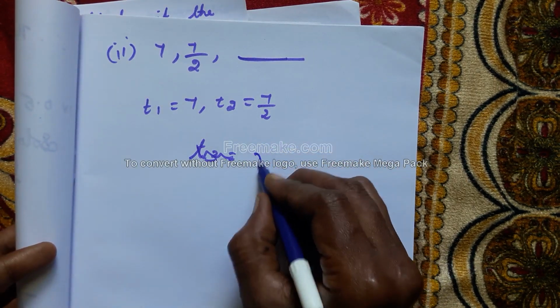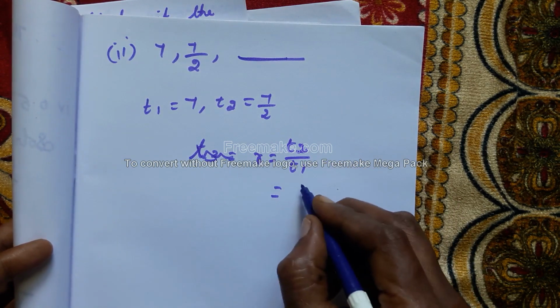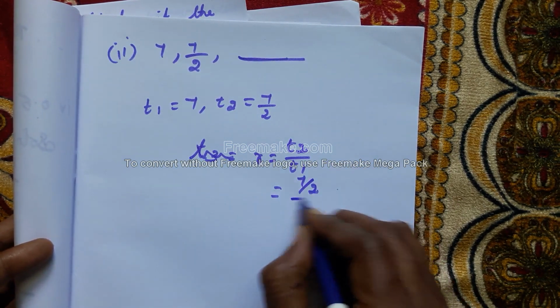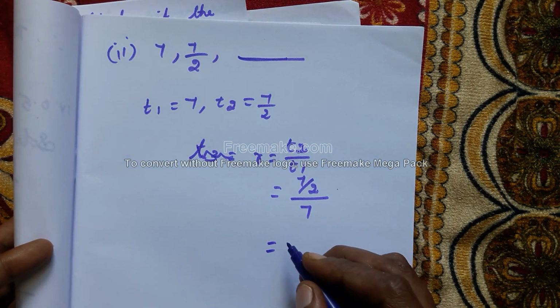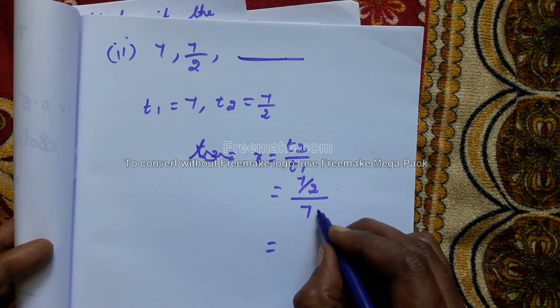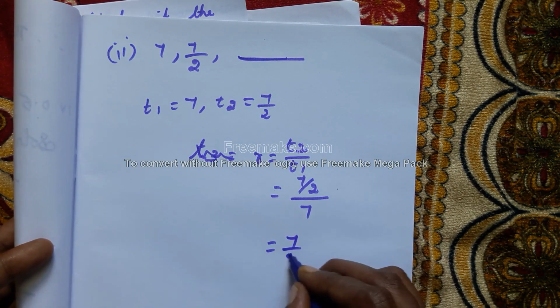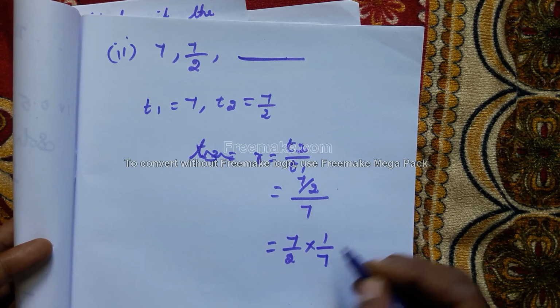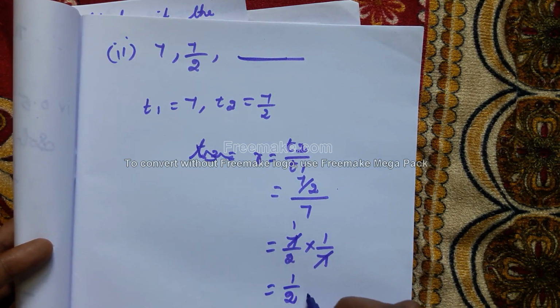First, R is equal to T2 by T1, which is 7 by 2 divided by 7. What is the reciprocal of 7? 1 by 7. So 7 by 2 into 1 by 7. We can cancel 7 and 7, giving 1 by 2.